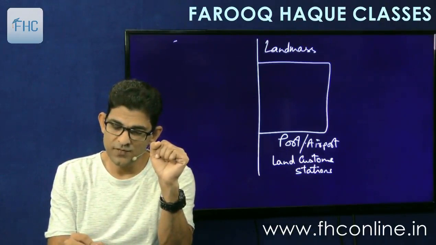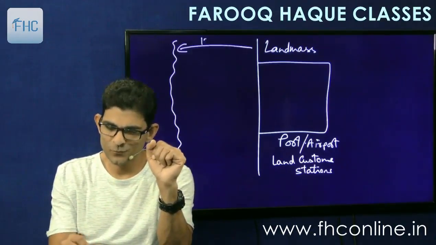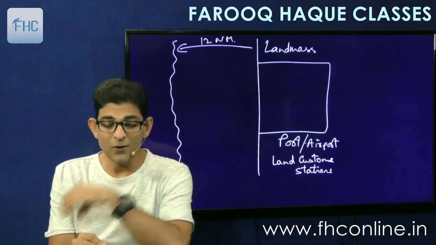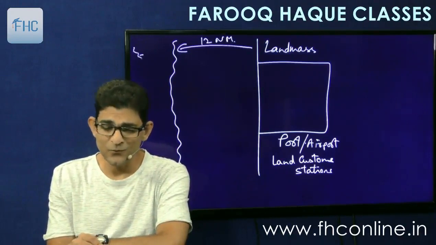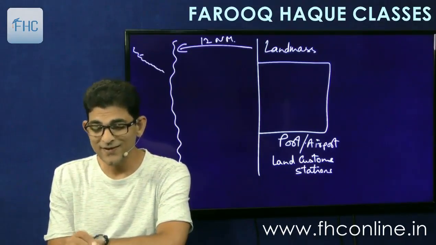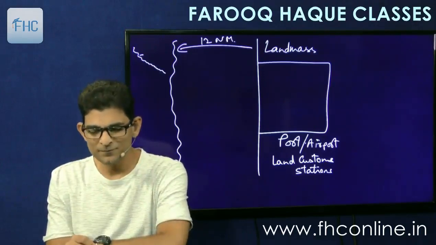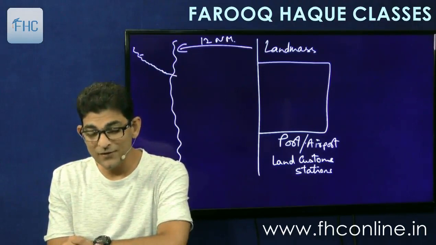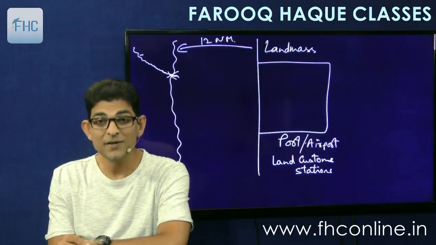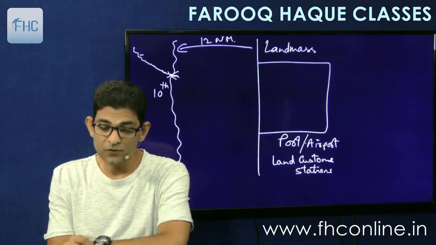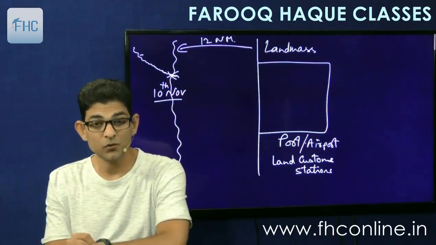Now this was our territorial waters. Normally India includes territorial waters, 12 nautical miles. Now a ship comes from Australia and it is coming slowly and steadily. Ships normally travel slowly. It's a big cargo ship. It enters the territorial waters. This entry is on, say, 10th of November. On 10 November, the ship enters the territorial waters.